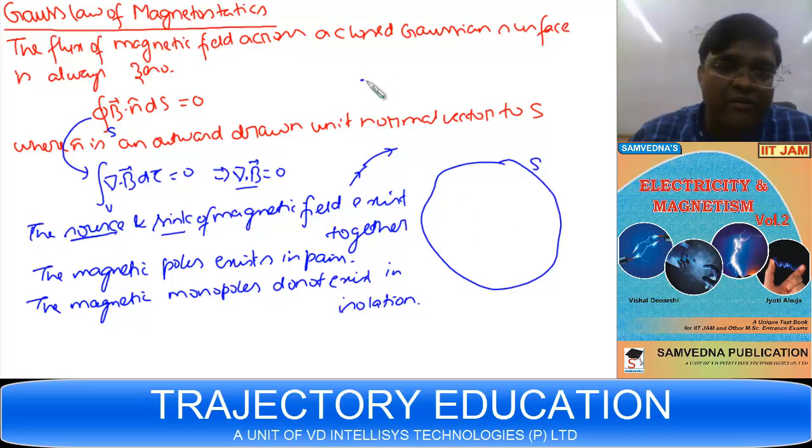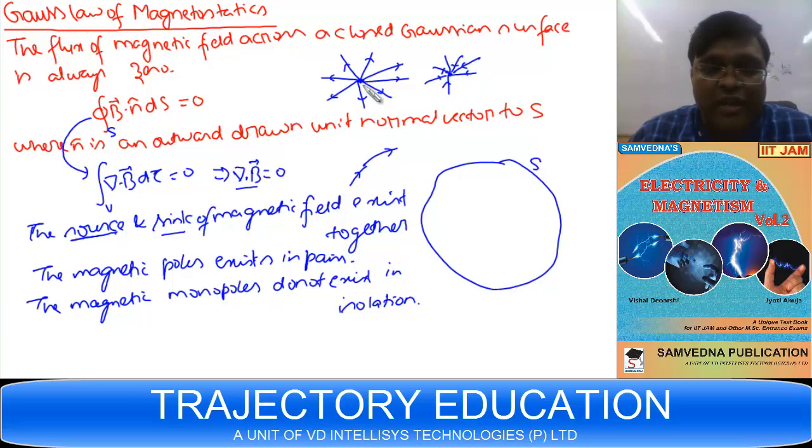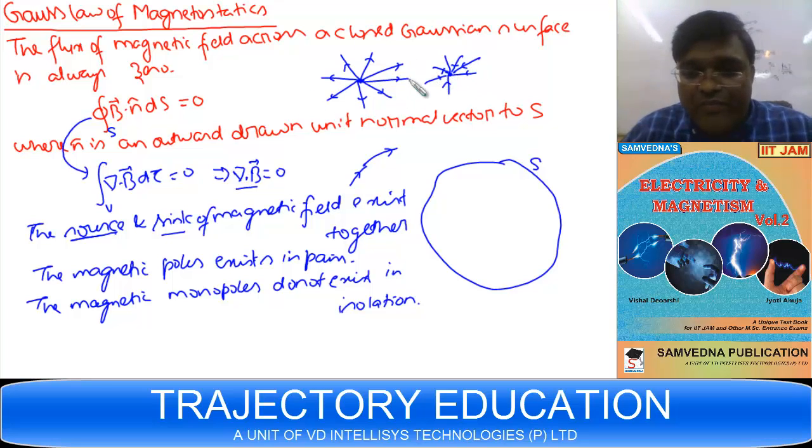You can never have the magnetic field like this as you had in electrostatic field. You can't have this kind of magnetic field lines. It means you have the source over here. You can't have this kind of lines in case of magnetic field. There doesn't exist a sink. You don't have isolated source or sink. So these kind of lines are ruled out over here. You can't have the diverging field or the converging field at any point.